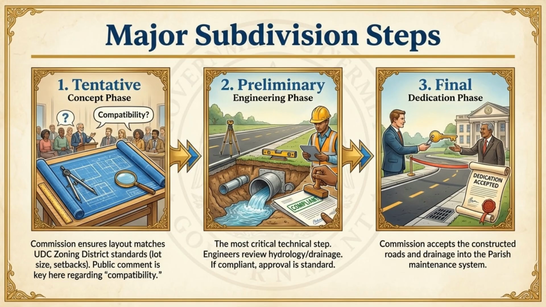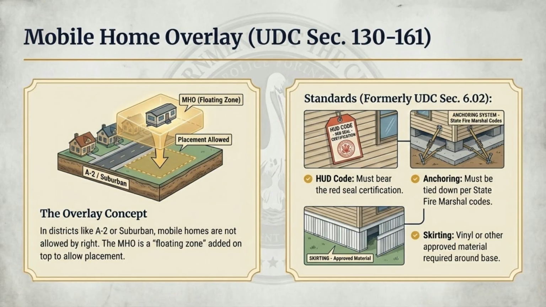Major subdivision steps include a tentative concept phase for compatibility review, a preliminary engineering phase for technical compliance of hydrology and drainage, and a final dedication phase, where constructed roads are accepted into the parish maintenance system. The mobile home overlay is a floating zone that, when added to districts like A2, allows mobile home placement. Standards require a HUD red seal, proper anchoring, and approved skirting material around the base.